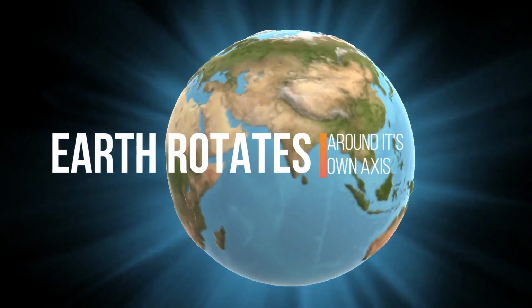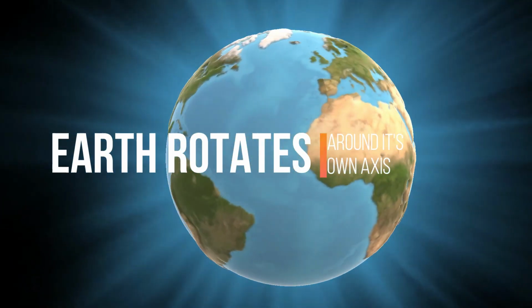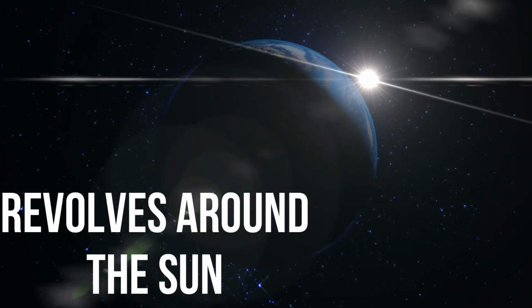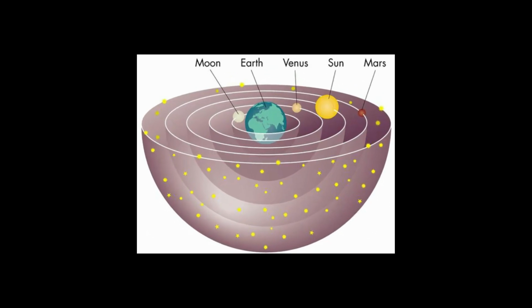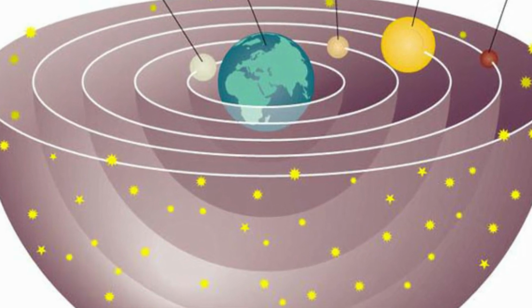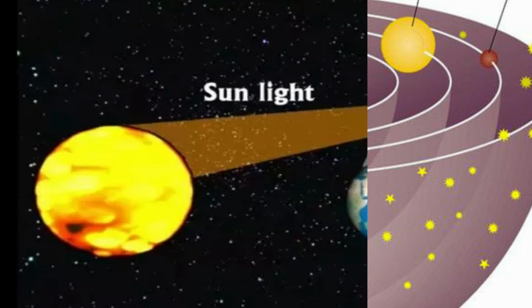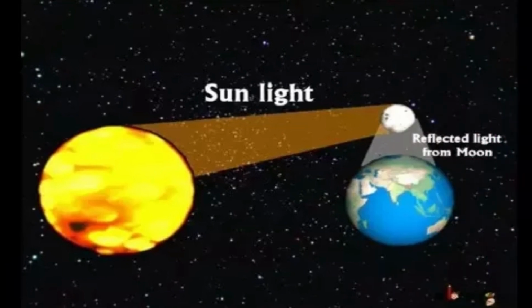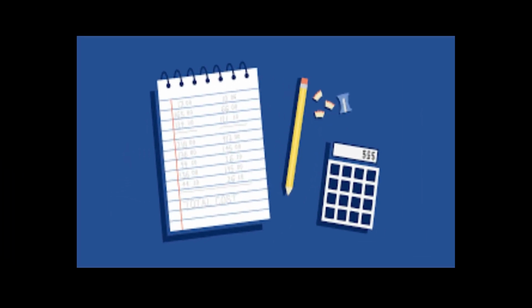He also stated that the earth rotates on its own axis and also that it revolves around the sun. Everyone opposed this statement because earlier it was believed that the earth was the center of the universe. He had also come to the conclusion that the moon had no shine of its own but shone due to the reflected rays from the sun. On the basis of this, Aryabhata came to another conclusion.